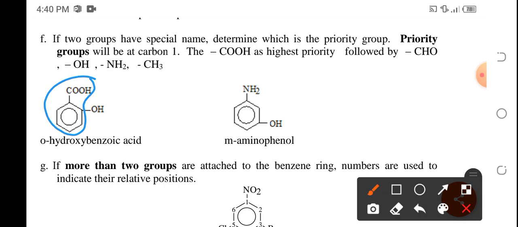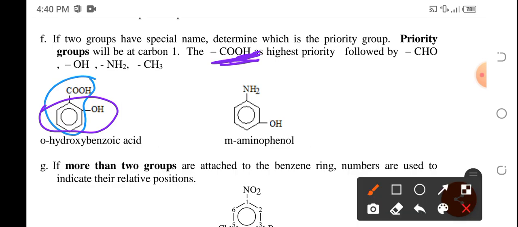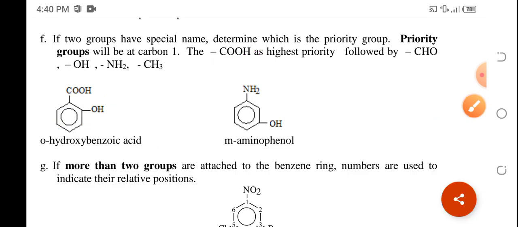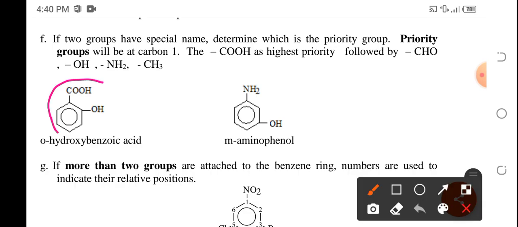Okay, so kapag magkakasama itong mga to, so this one, pwede kasi itong benzoic acid, pwede rin naman kasing itong phenol. Okay, so ano ang mas priority? Mas priority daw natin yung COOH. Okay? So kapag mas priority natin ang COOH, then therefore, this benzene ring with the COOH will be collectively known as benzoic acid.